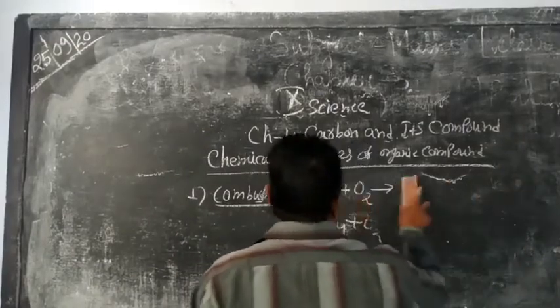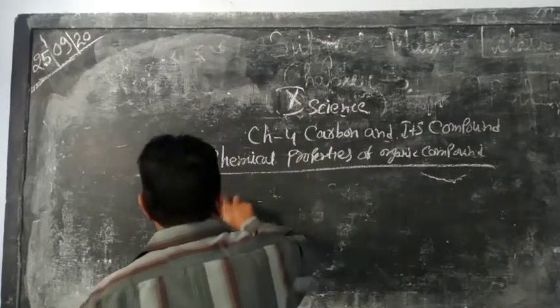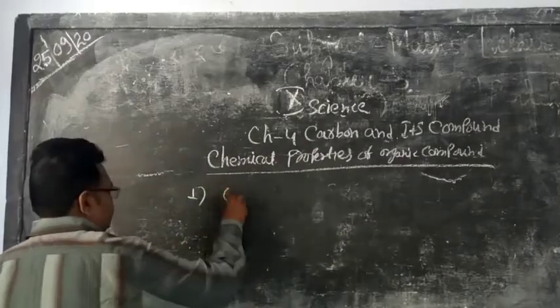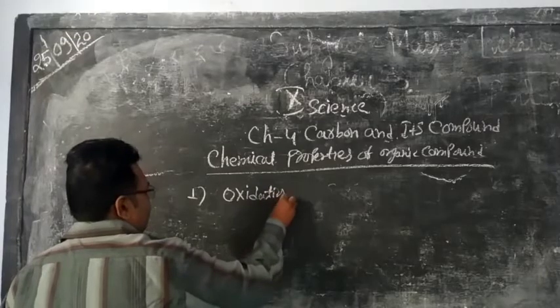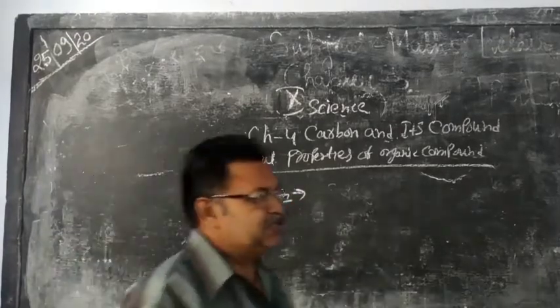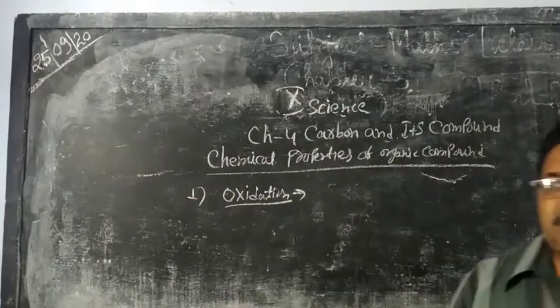Next chemical property of organic compound is oxidation. Oxidation is the process in which oxygen is added or hydrogen is removed from a compound.